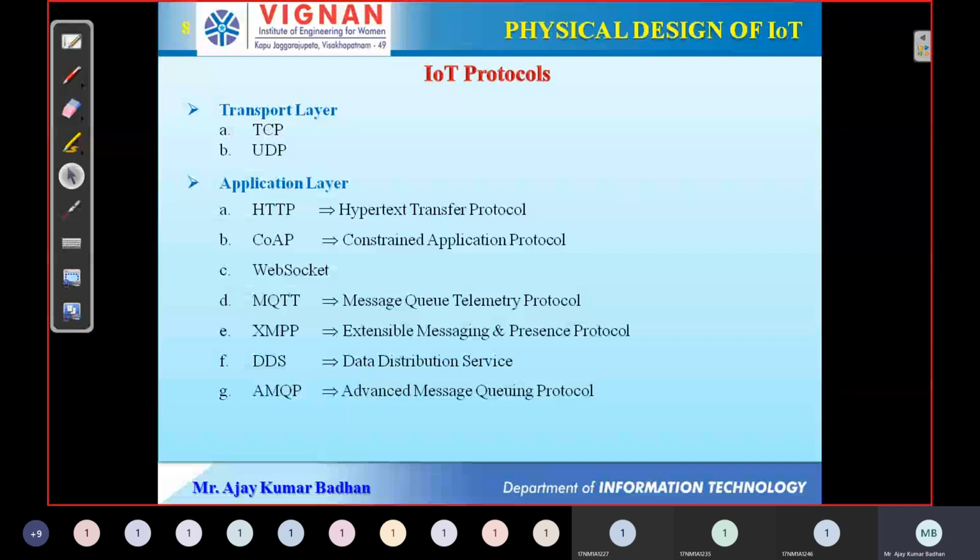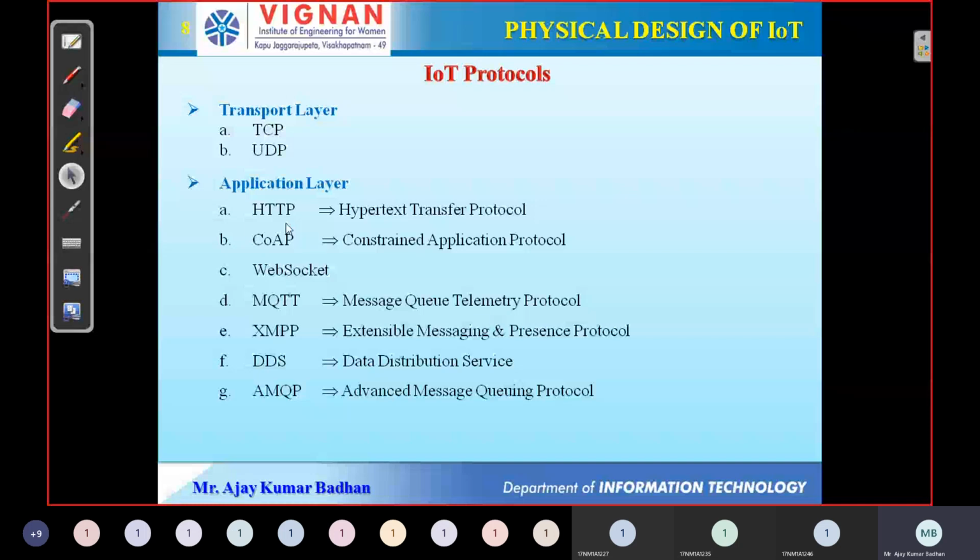If you are playing any game, that is one kind of application. In the same way, for Internet of Things also, we can create applications and use them. For example, we have Blynk, one application which is used to connect to different IoT devices, and using those devices we can perform operations. So that comes under this.